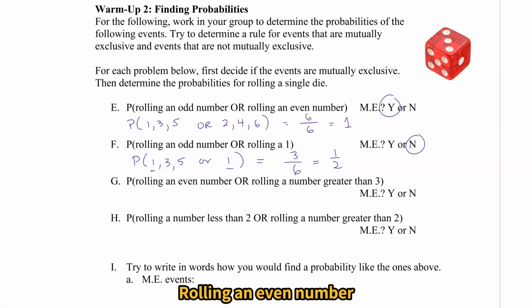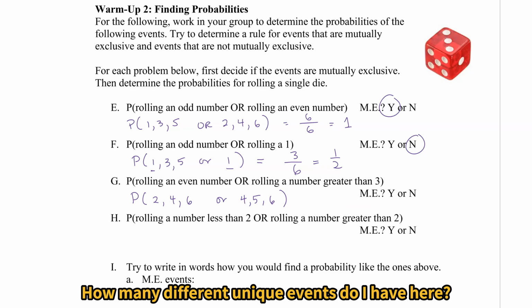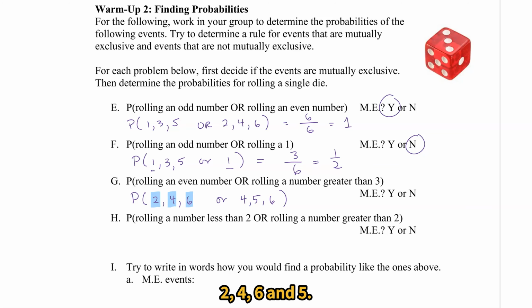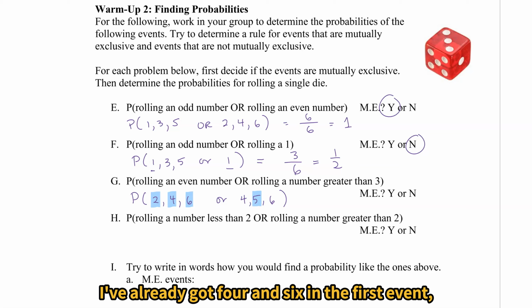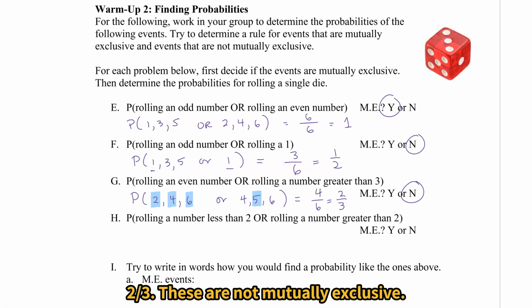Rolling an even number or rolling a number greater than 3? Well, an even number, 2, 4, 6, or a number greater than 3, 4, 5, and 6. How many different unique events do I have here? 2, 4, 6, and 5. I've already got 4 and 6 in the first event, so I don't want to count it again. 2/3. These are not mutually exclusive.